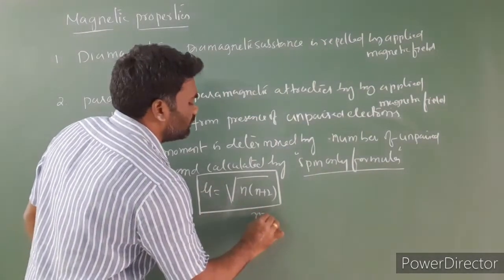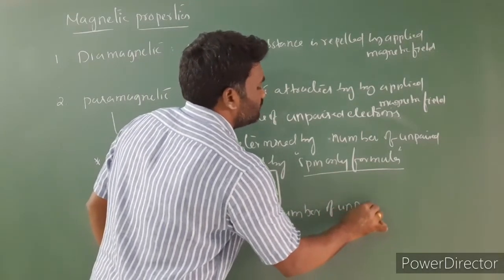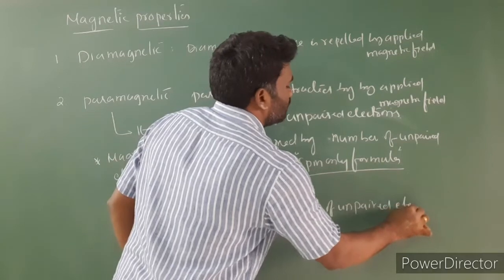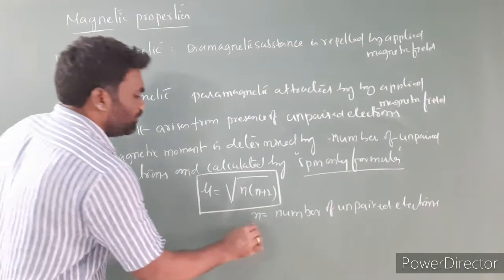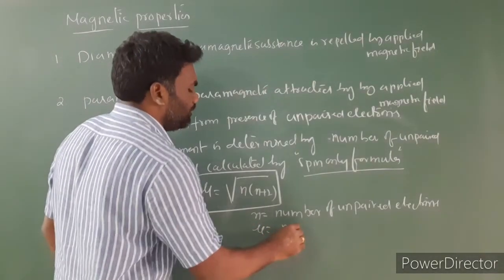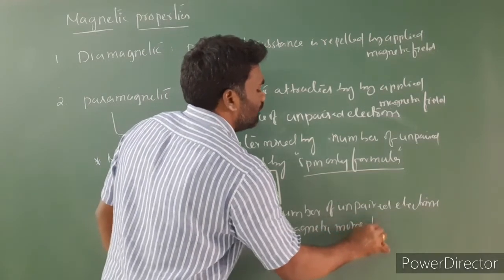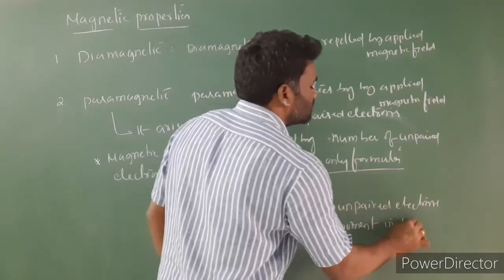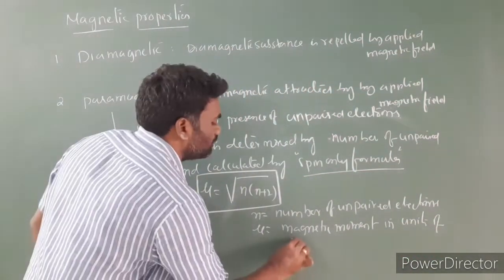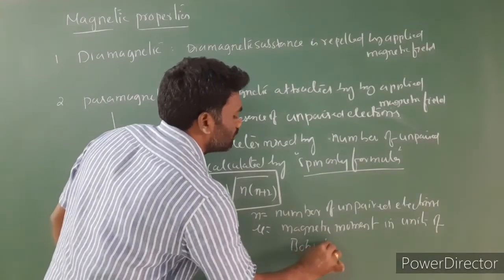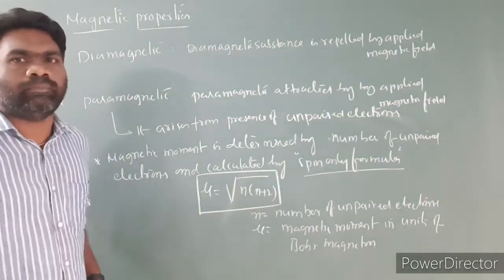Here n is the number of unpaired electrons, and mu is the magnetic moment in units of Bohr magneton.